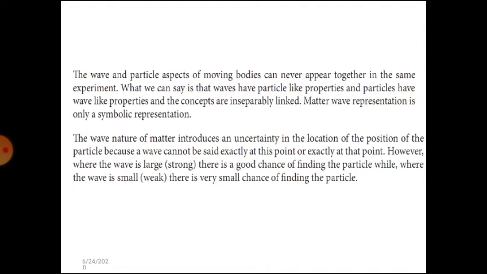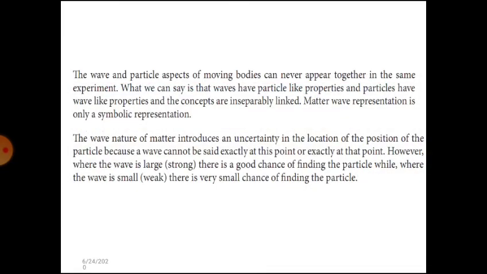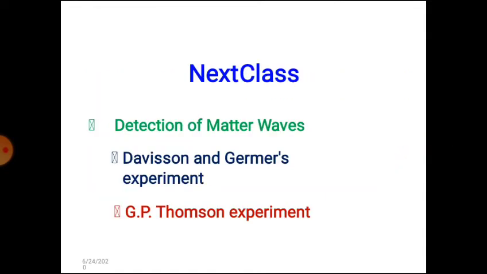The wave nature of matter introduces an uncertainty in the position of the particle, because a wave cannot sit exactly at this point or exactly at that point. However, where the wave is large, there is a good chance of finding the particle, while where the wave is small or weak, there is a small chance of finding the particle.